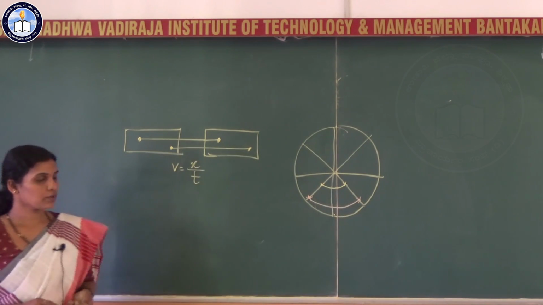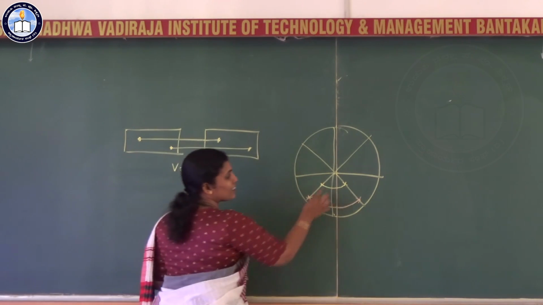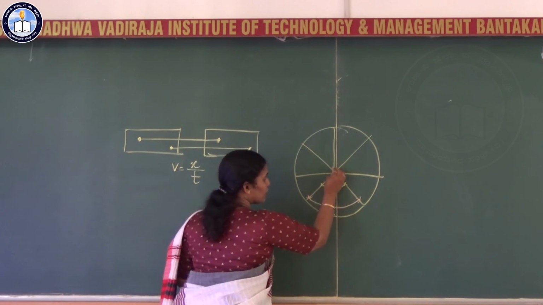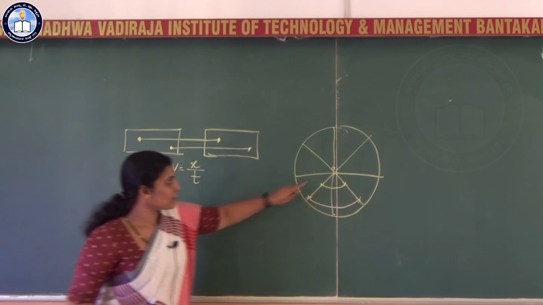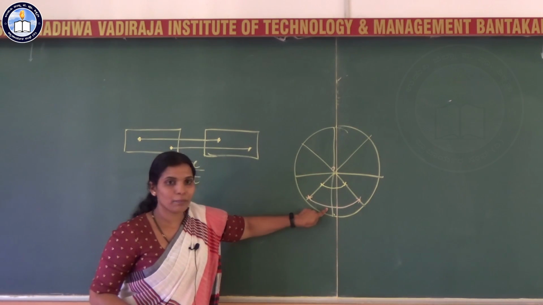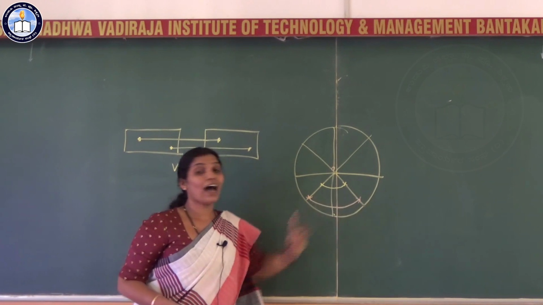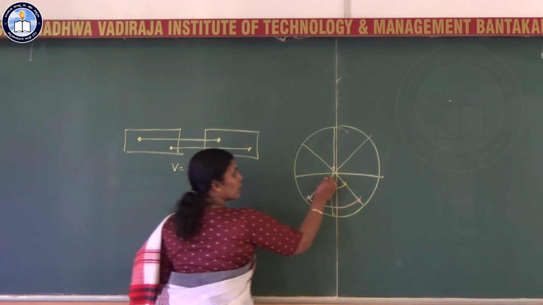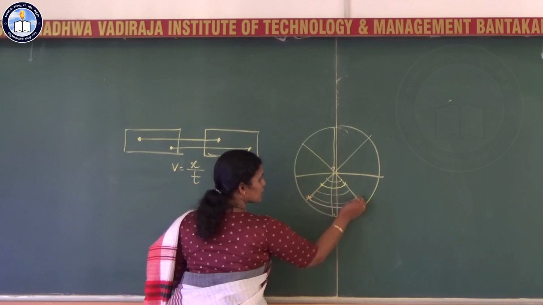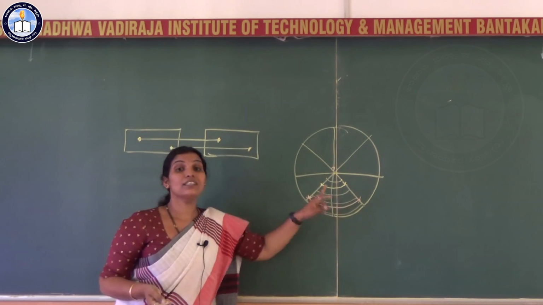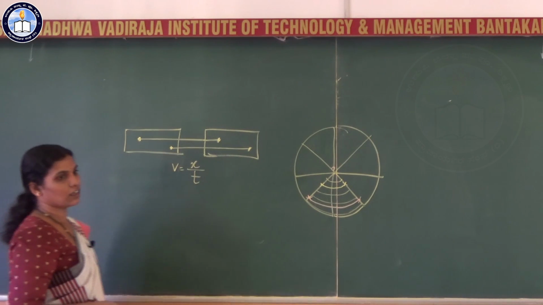You see, as the particle moves away from the center O, it covers larger distances. For different particles, as it moves away from the center, it covers larger distances.